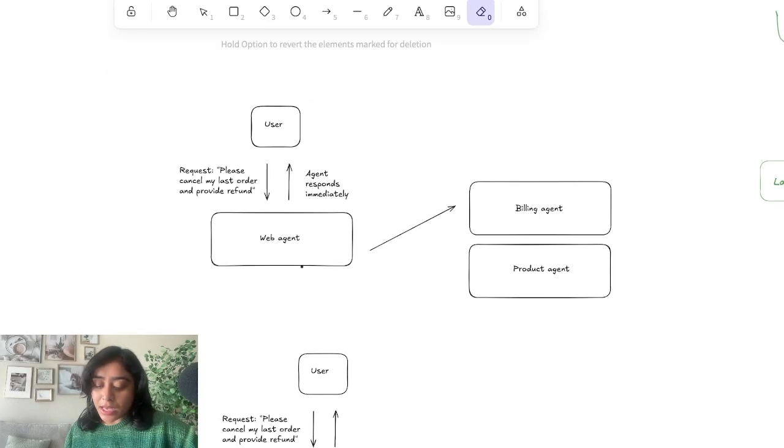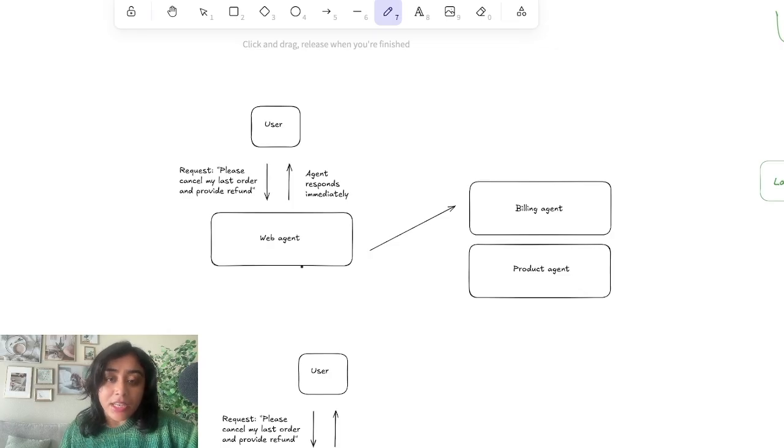Okay, so this is our multi-agent system with different agents like billing, product, and so on. So when the user sends the request to the web agent, please cancel my last order and provide refund, the web agent immediately recognizes the intent. On the basis of that intent, in our case, canceling the order and providing refund, it determines which agent to call. In our case, that would be the billing agent.